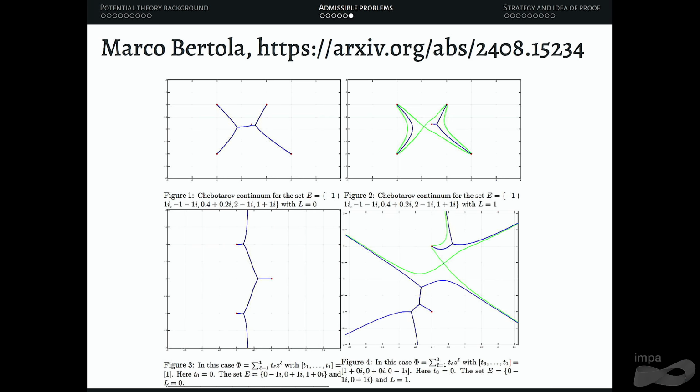Okay? And well, we put this paper on arXiv a while back, and a couple of months later, Marco Bertola made a numerical program that can calculate some Polya-Tchebotarev continua. It's pretty cool. You should check it out if you have some interest. For example, here there are three fixed points, and it's going to infinity through these two different sectors with a polynomial external field. There are some cool images to be made with this.